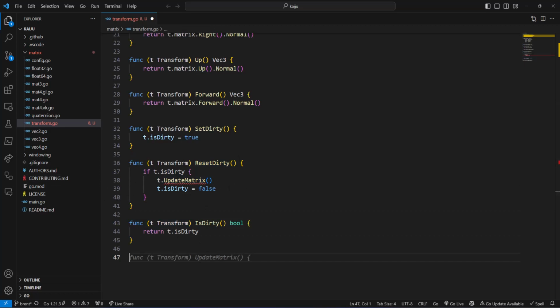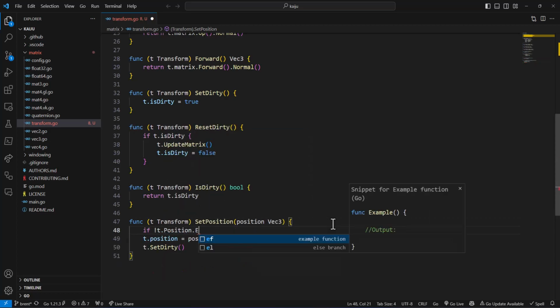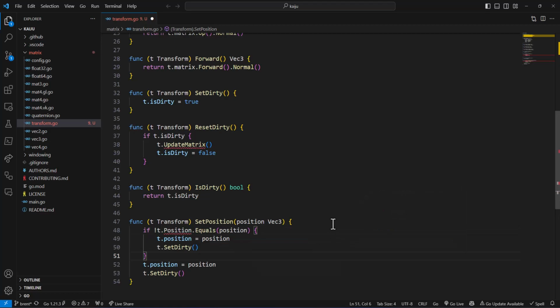So now we can do the set position, t transform set position, and we want to make sure that if not t dot position equals the position, this is a lowercase p, then we're going to set it and set dirty.